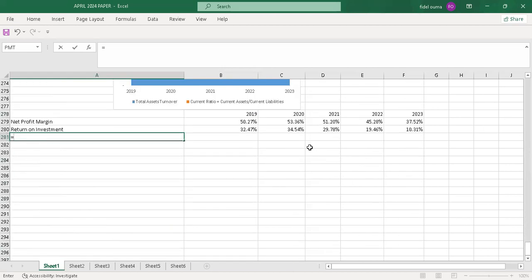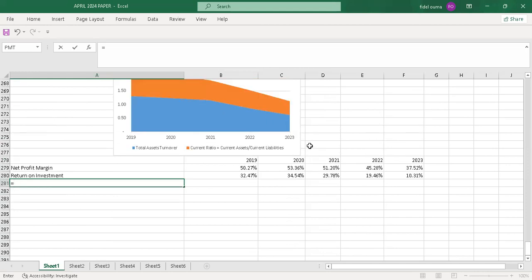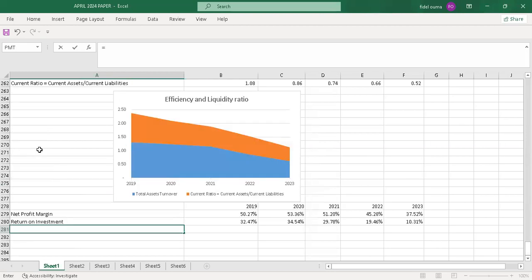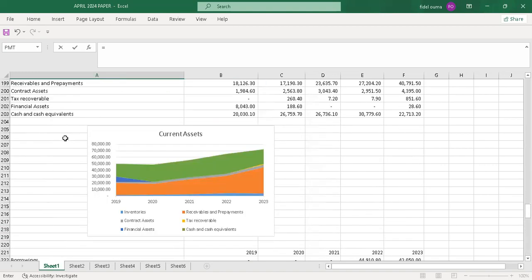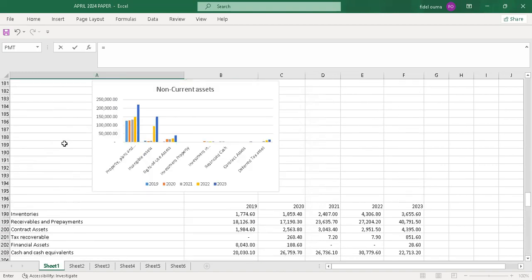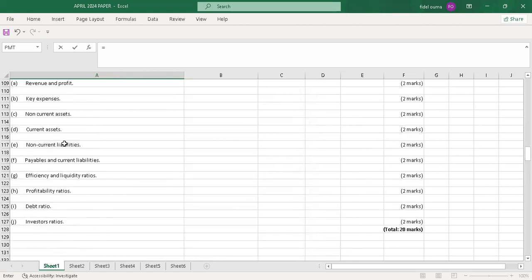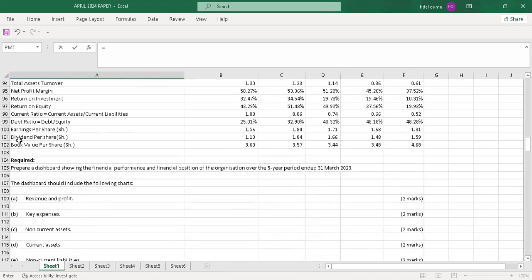But as you can see, because this question was only 2 marks, let me pick net profit margin and return on investment. But I can also include the book value and the earning per share. So let me just include them. That will be conclusive. See how the graph will come out. So we have earning per share.